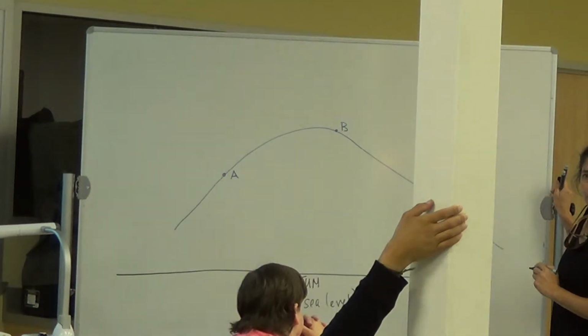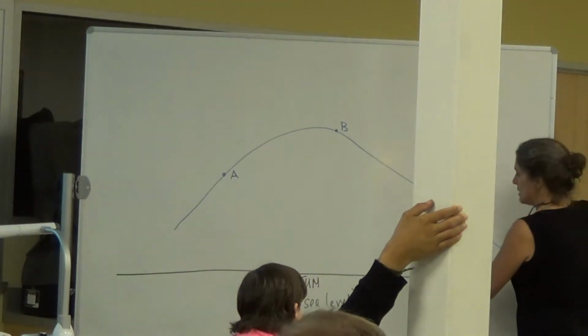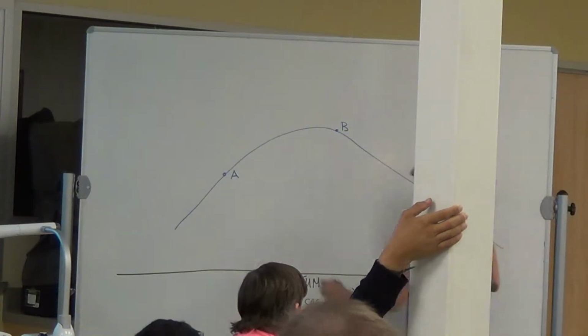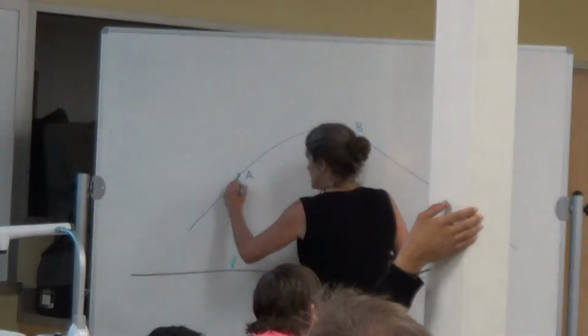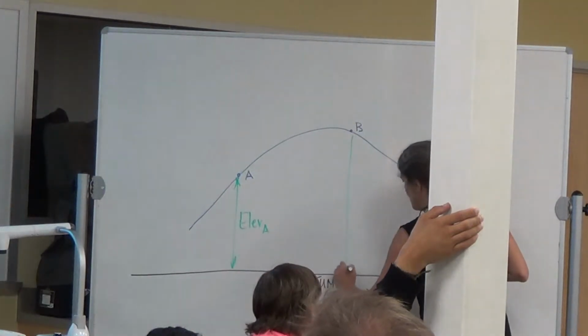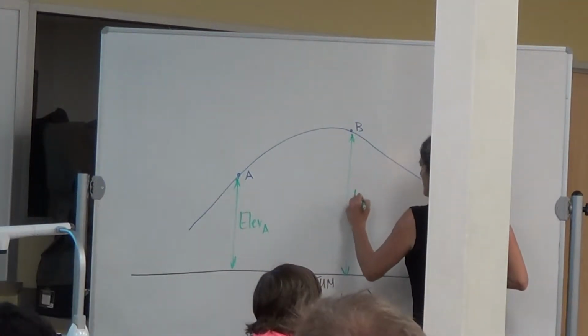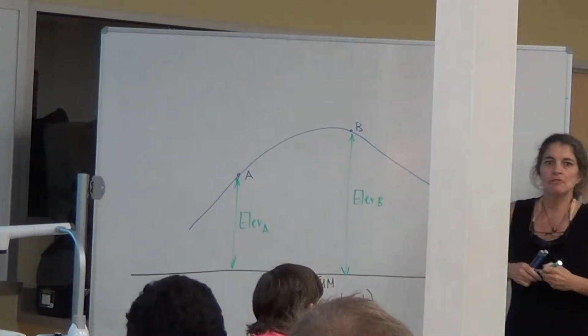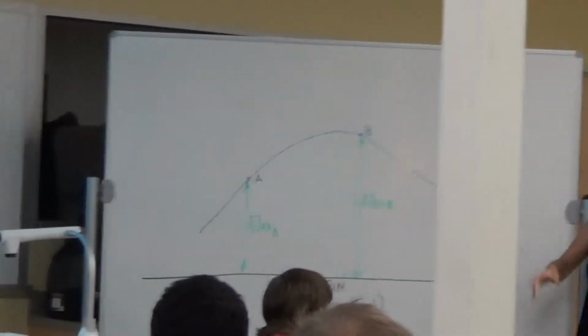Vertical distance, and it's an elevation. This is the elevation of point C, and this would be the elevation of point A, and here would be the elevation of point B, right? So the elevation is a vertical line.